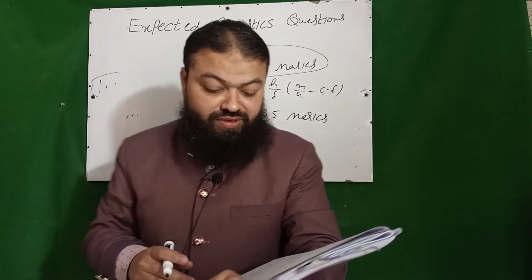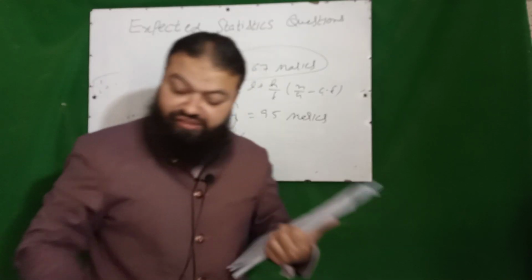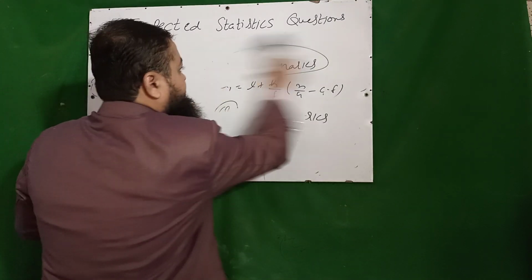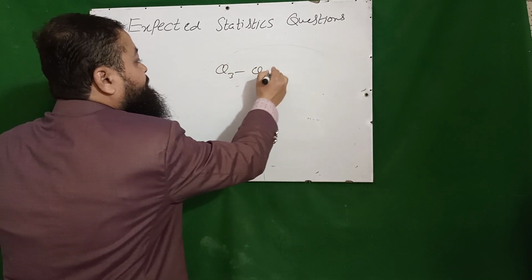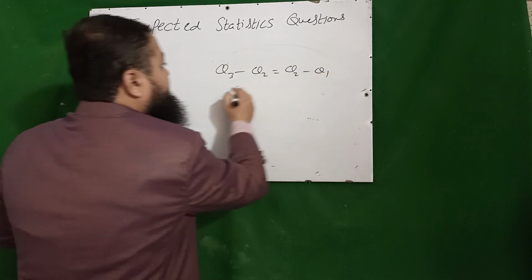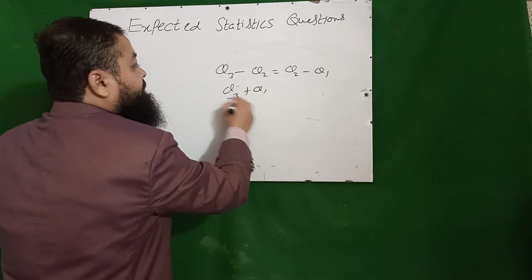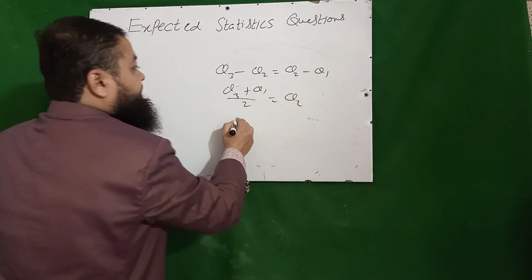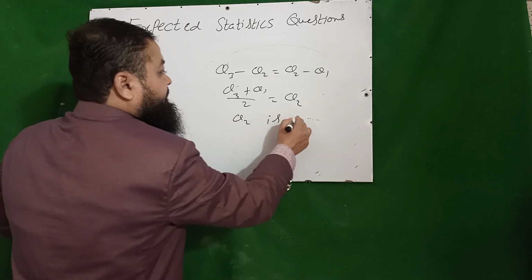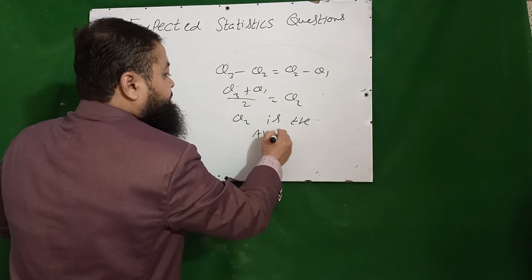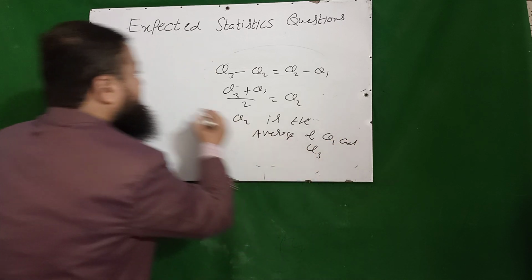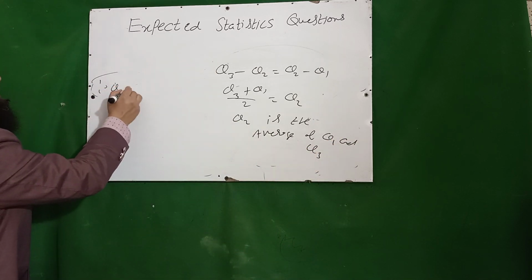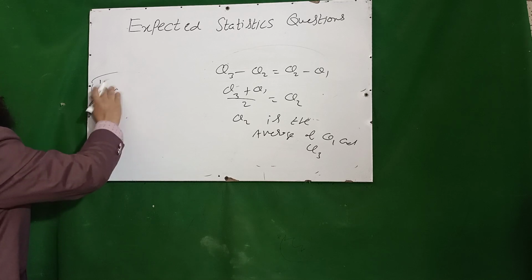A very important one. Then the next one is in symmetric distribution. We have discussed many times Q3 minus Q2 is equal to Q2 minus Q1, and Q3 plus Q1 over 2 is equal to Q2, and Q2 is the average of Q1 and Q3.